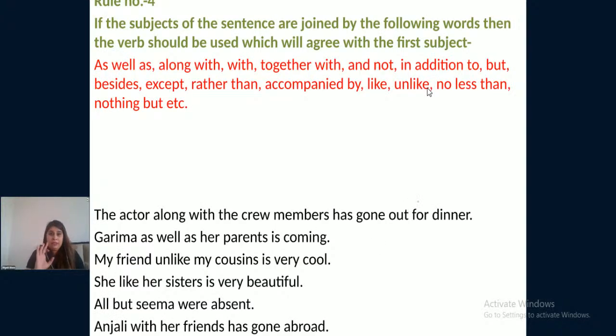Okay, let us first consider the rule behind it, the logic behind it. If the subjects of the sentence are joined by the following words, then the verb should be used which will agree with the first subject.